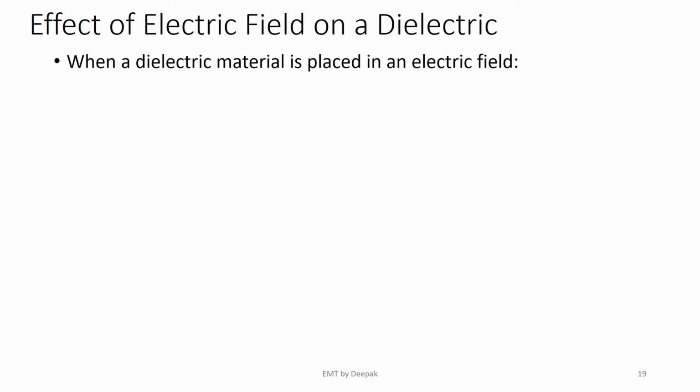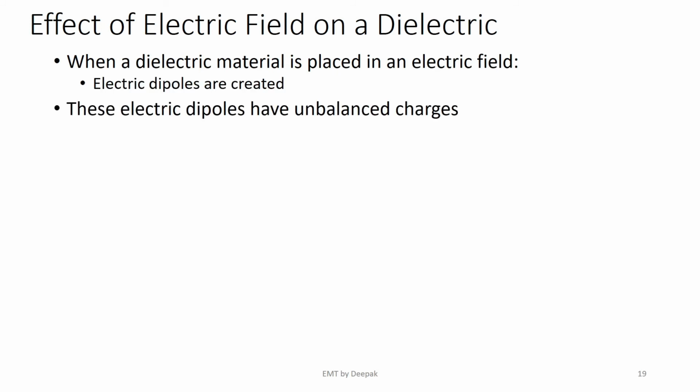We have seen that when an electric field is applied across a dielectric, electric dipoles are created. These electric dipoles have unbalanced charges. Although they are not free charges, they are still charges at rest.